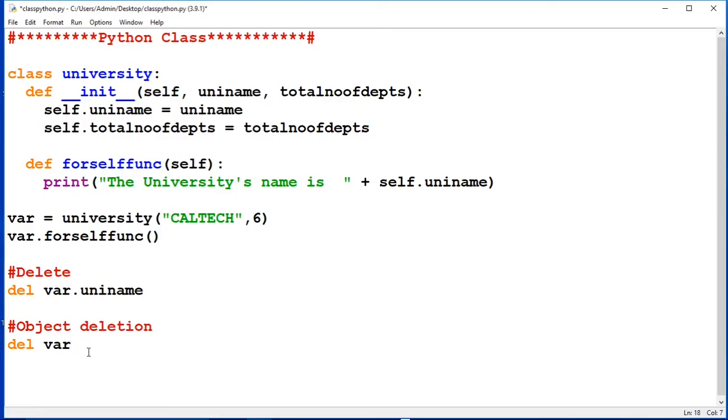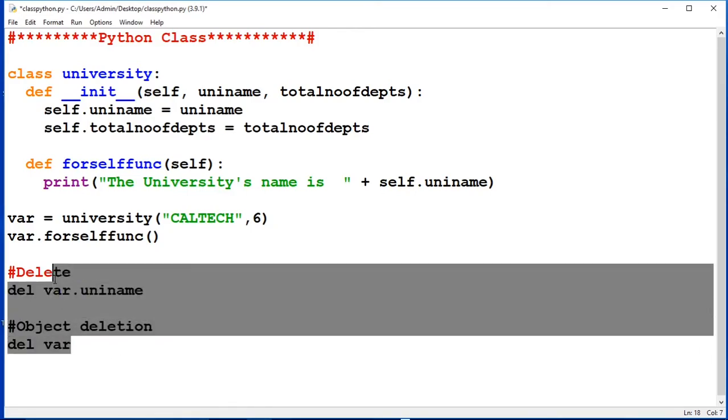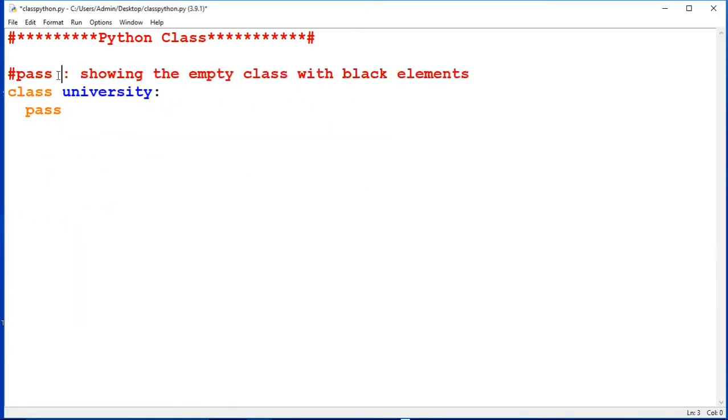Next we are going to see another interesting keyword, which is pass. We can see that this pass keyword is there. So pass keyword is showing the empty class with blank elements. That means no elements, or no members, or no data inside the class. Okay, this is the class definition, class university, and you have to just write pass so that nothing will be done. Simply it is an empty class with blank elements. Okay, that means no elements at all.